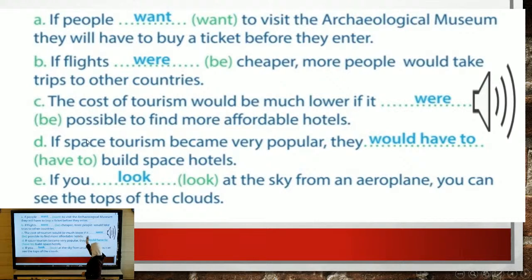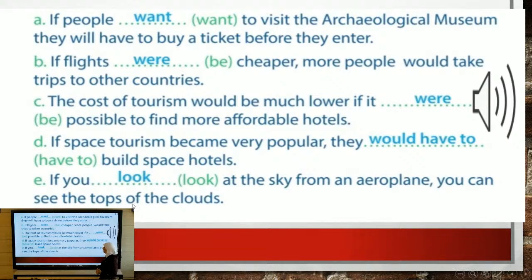We don't have a comma because we begin with the main clause, the result clause, and then the if clause here. D, if space tourism became very popular, they would have to build space hotels. Imagine that we have space hotels on Mars. It's going to be fantastic.